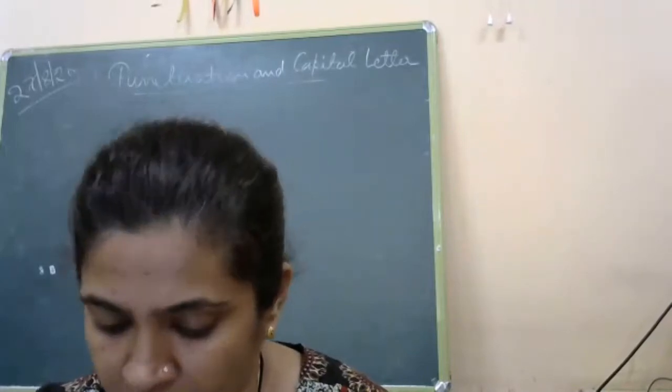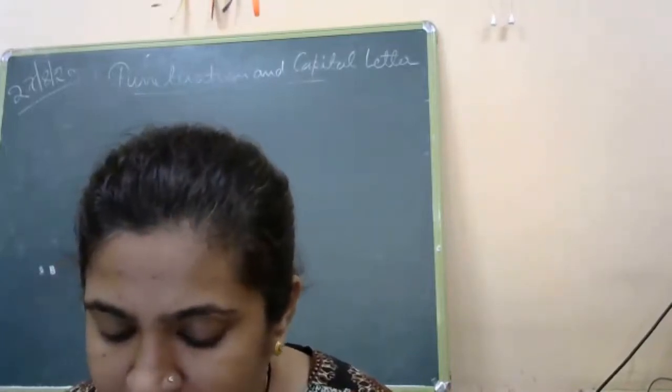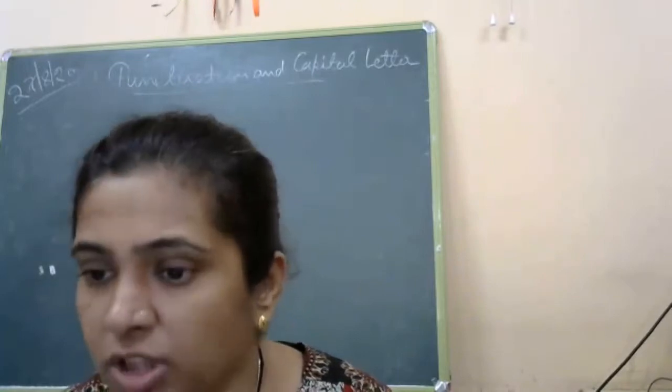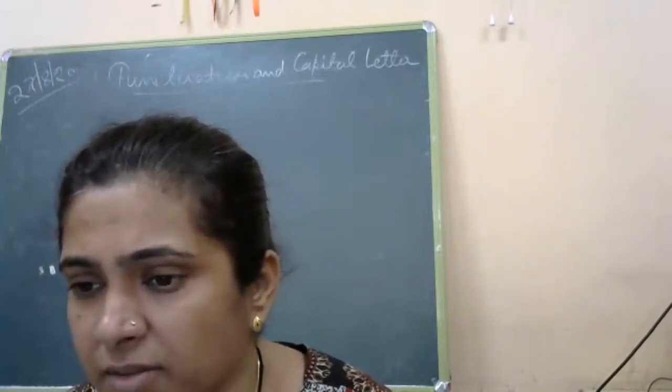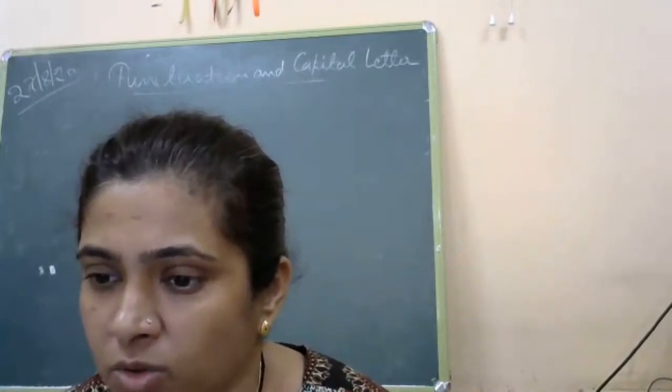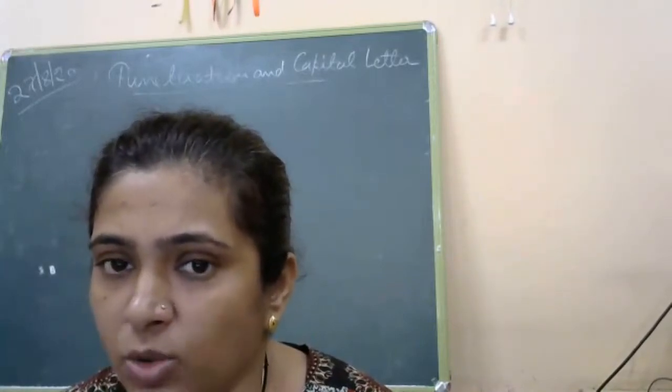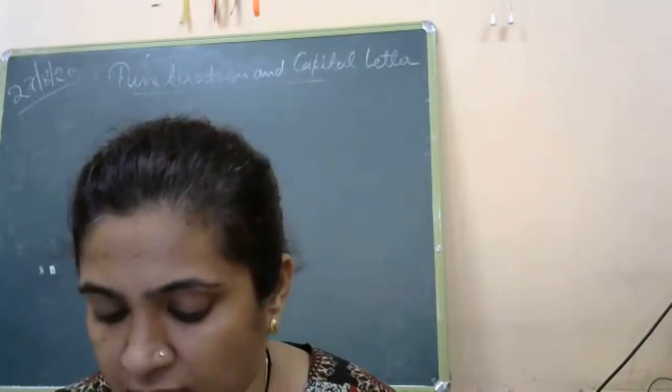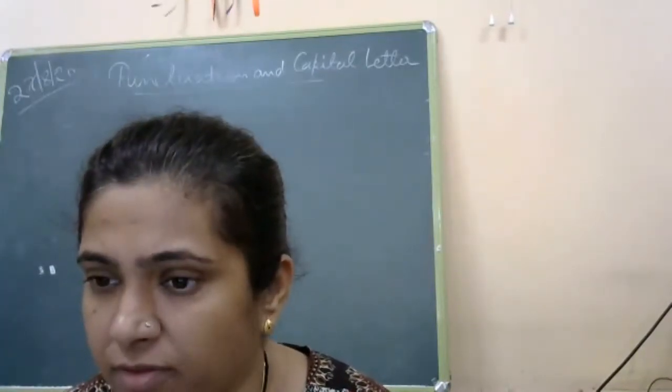Very good. Fourth across, guilty. The right answer is innocent. I-N-N-O-C-E-N-T, innocent.